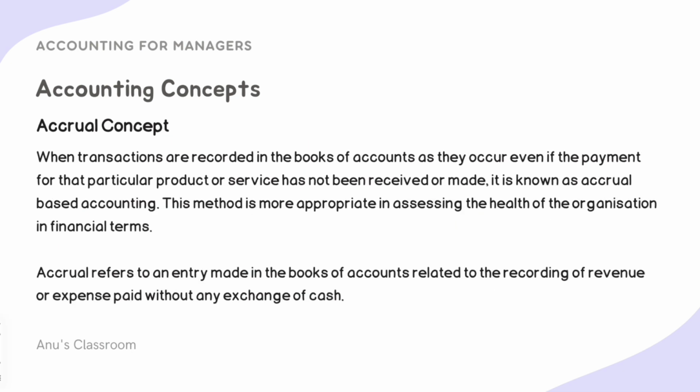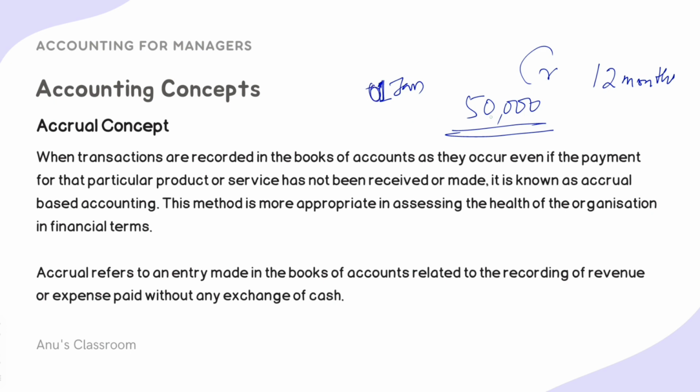Then we have the accrual concept. Suppose we have sold some goods on credit and we are going to get the complete payment in a matter of 12 months or so in installments. Maybe it is a laptop and the cost is 50,000 rupees, and it was sold on the 1st of January. On the 1st of January we will write that entry down as 50,000 rupees. We will not write it as 50,000 divided by 12, and we will not keep on writing that on every 1st of February or 1st of March. On the 1st of January we sold something for 50,000 rupees. That is how we will write it, and that is the accrual concept.